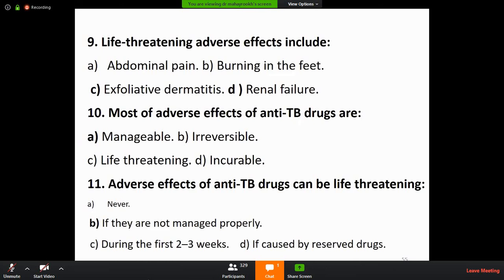Another term used is multi-drug resistant, MDR. It means resistant to both isoniazid and rifampin, with or without resistance to other drugs.